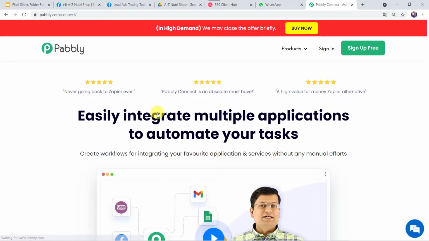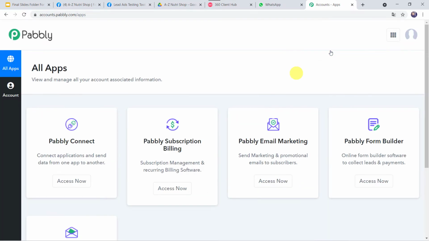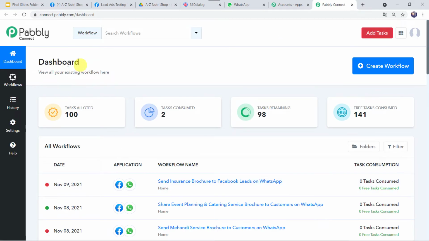This is the landing page of Pabbly Connect. As you are a first time user, you have to click on the sign up for free option. You can create your own account in just 2 minutes by clicking on this option. As I already have an account with Pabbly Connect, I'll simply click on Sign In. Here in the All Apps section, come to Pabbly Connect and click on Access Now.